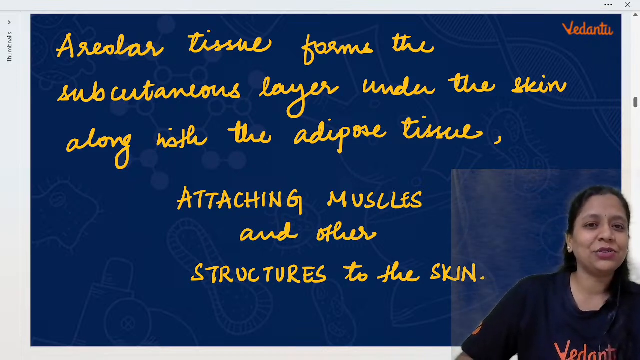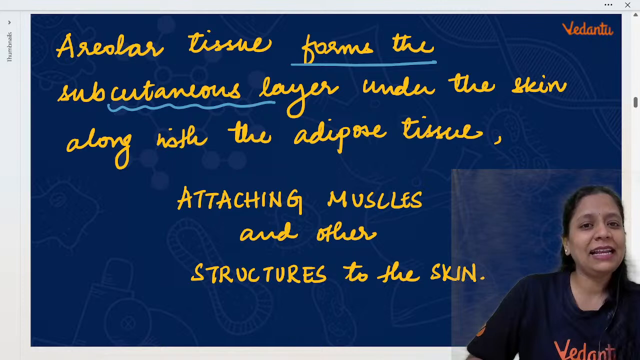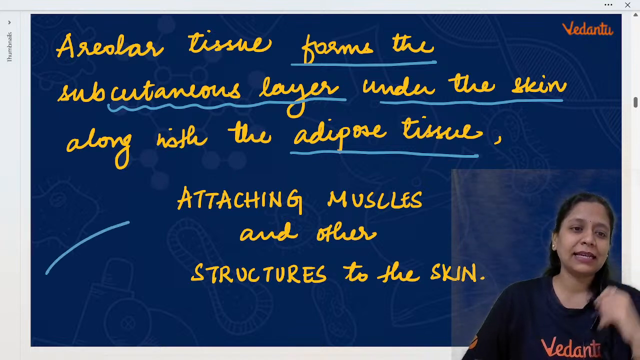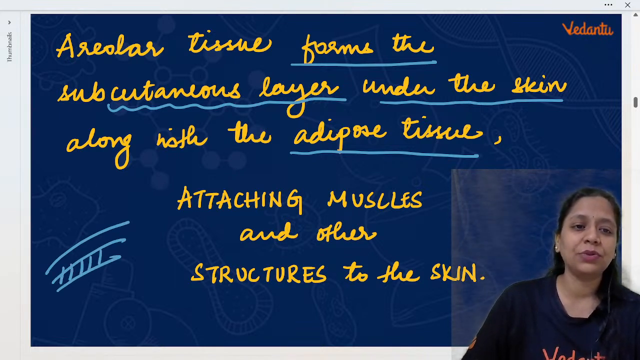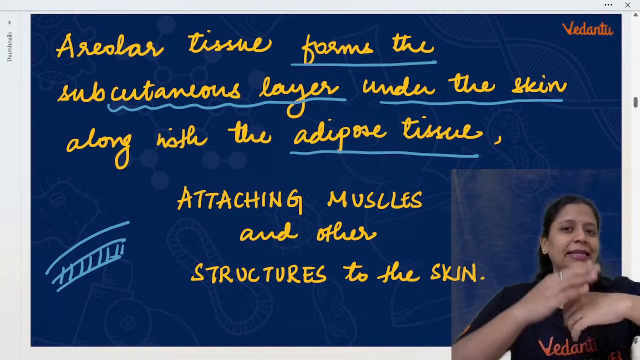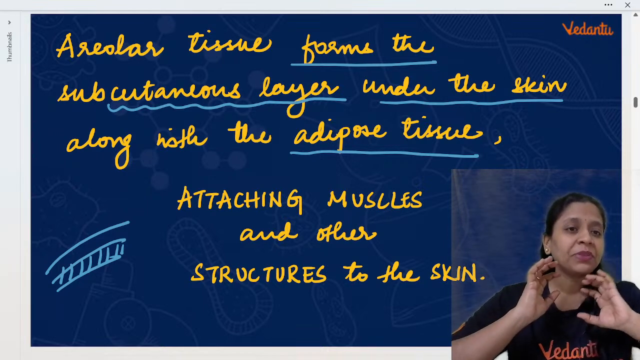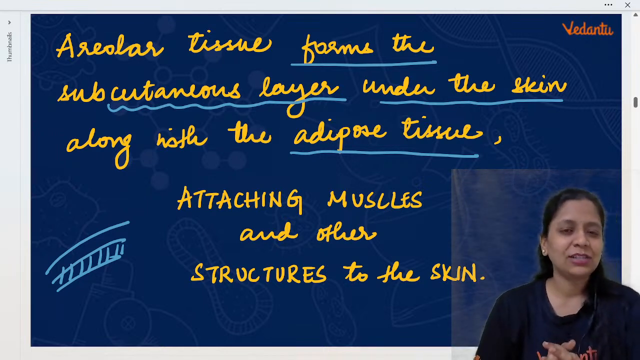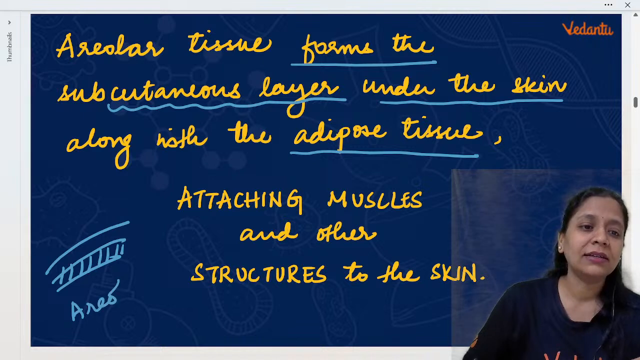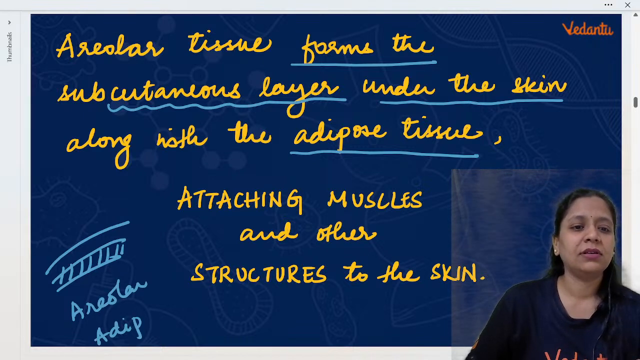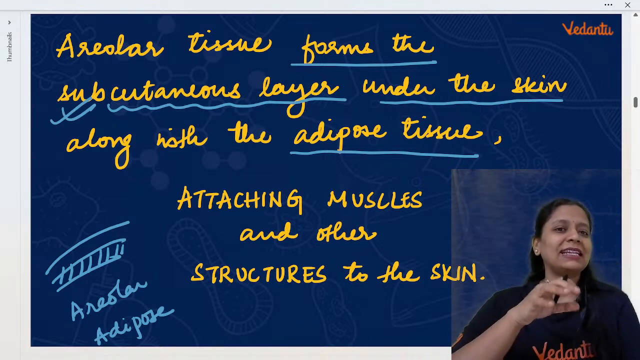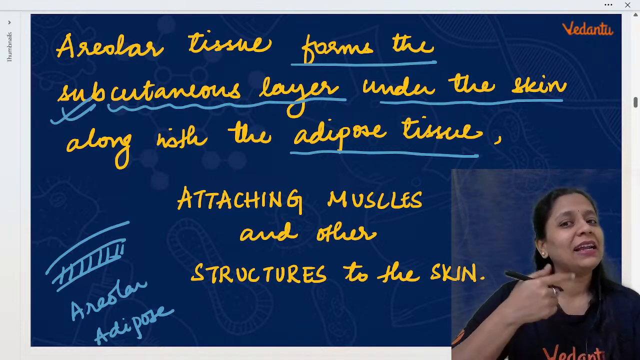So areolar tissue forms the cutaneous layer under the skin along with adipose tissue. Actually, our skin is a cutaneous layer, and below the skin there will be a subcutaneous layer. See, this is the skin, and below the skin there will be a subcutaneous layer. That subcutaneous layer is made up of areolar and adipose tissue.